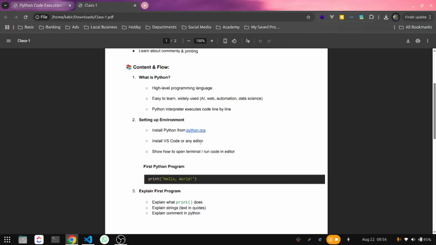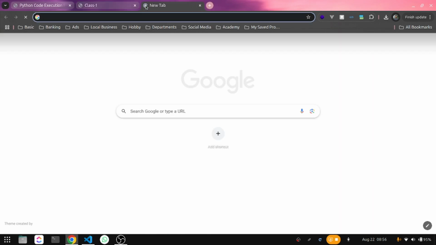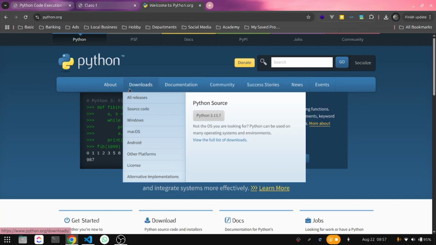Next is setting up the Python environment for running Python code on our computer. So first of all, we have to install Python from python.org. This is the official Python website for installing Python. We can go to python.org, and if we look at the downloads here, we can see Python source, Python 3.13.7.